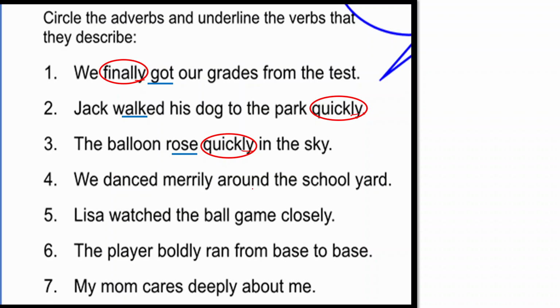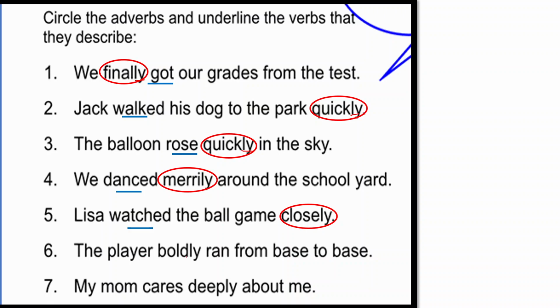We danced merrily around the schoolyard. Danced is a verb and merrily is an adverb. Lisa watched the ball game closely. So how Lisa watched the game? Watched is the verb and how she watched it? Closely. So closely is an adverb. The player boldly ran from base to base.